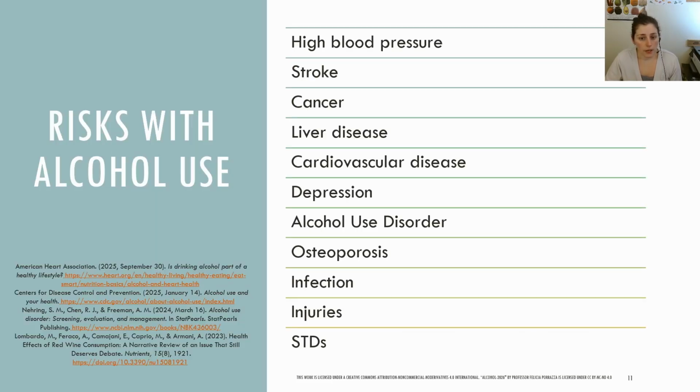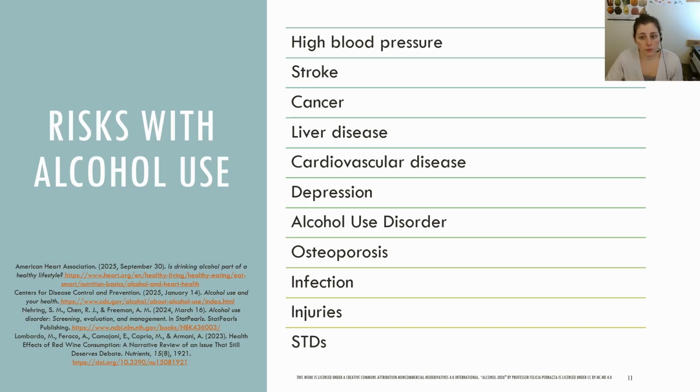Let's talk more about concerns and risks with alcohol use. Alcohol is absorbed quickly into multiple body organs, and it influences the nervous system, including the brain. It also affects the circulatory system, slows digestion if consumed with food, and interferes with numerous medications. Drinking too much alcohol can lead to an increased risk of death from all causes.